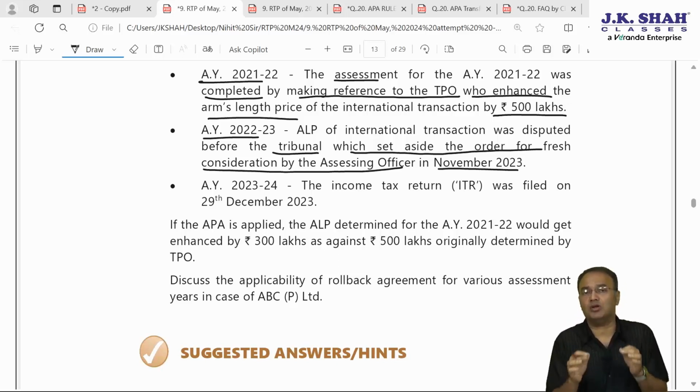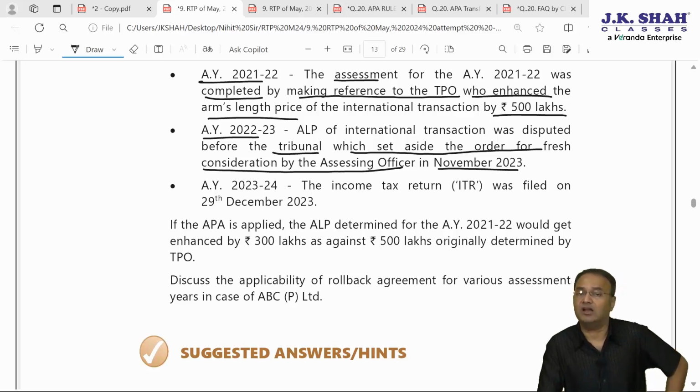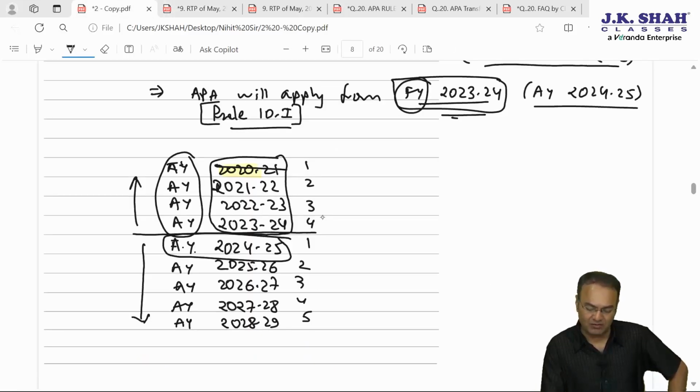However, here the tribunal has passed the order but not disposed of the appeal, not decided the appeal. The tribunal has just set aside the matter and referred it back to the AO for fresh consideration. So APA will be applicable for this year also under rollback. And AY 23-24, which is the last year out of 4 years, till AY 23-24 rollback can be applied.